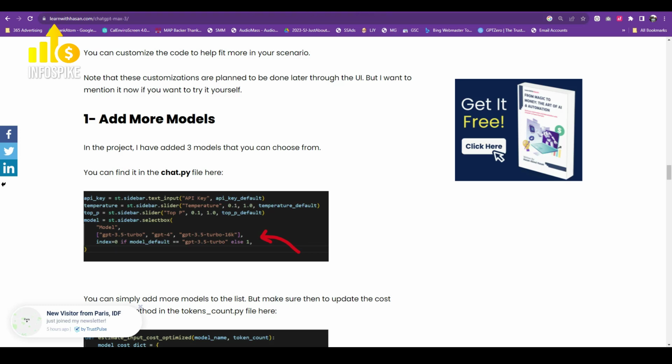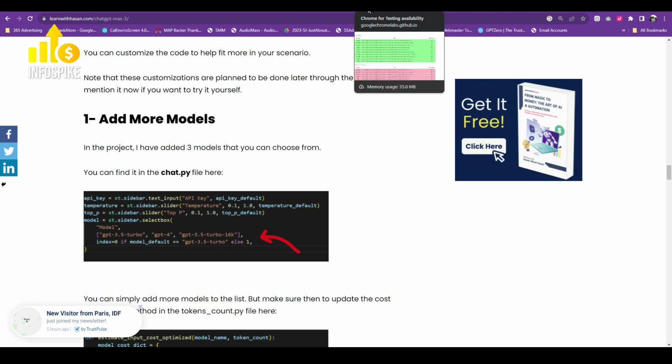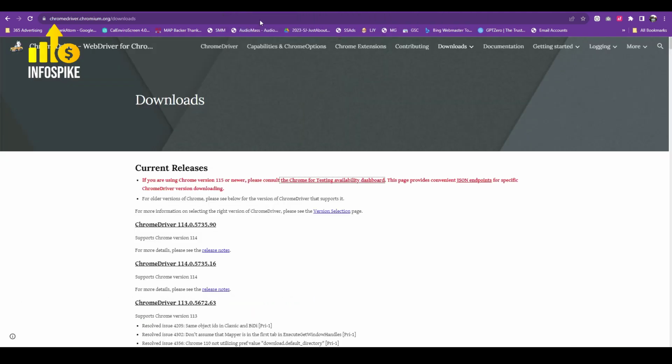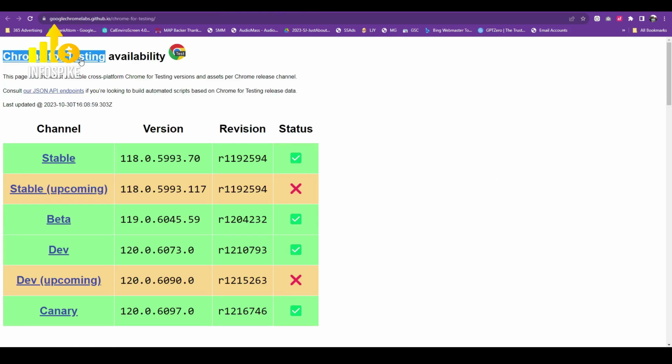But let's go ahead and look at this as well. I also installed the latest Chrome driver. Chromium.org is the website where I found this. Chromium.org focuses on the open source version of Google Chrome, and I used it a lot, especially within Ubuntu or Linux. And I downloaded the latest stable version.